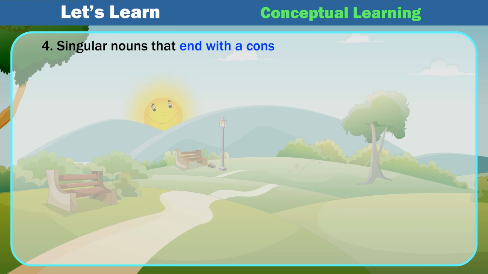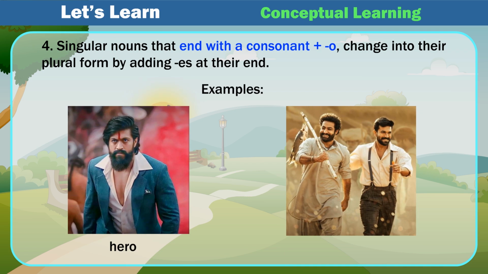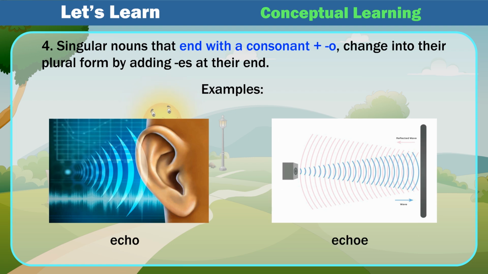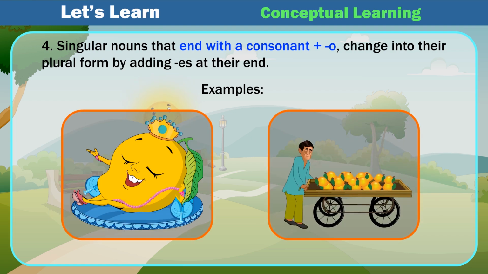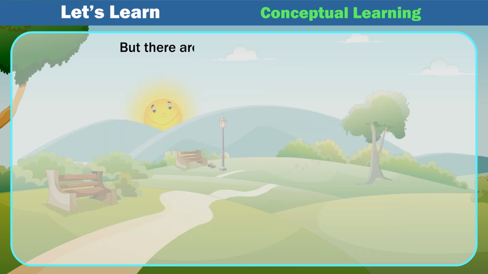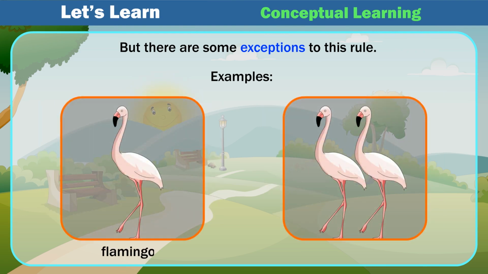Singular nouns that end with a consonant plus o change into their plural form by adding es at their end. Examples: hero, heroes; echo, echoes; mango, mangoes. But there are some exceptions to this rule. Examples: photo, photos; flamingo, flamingos;